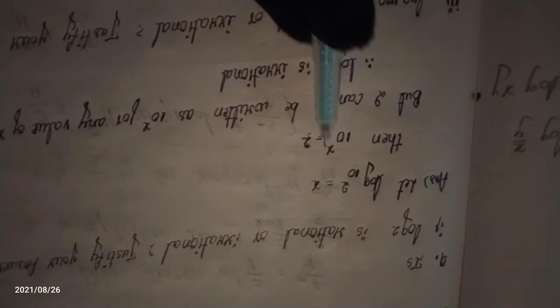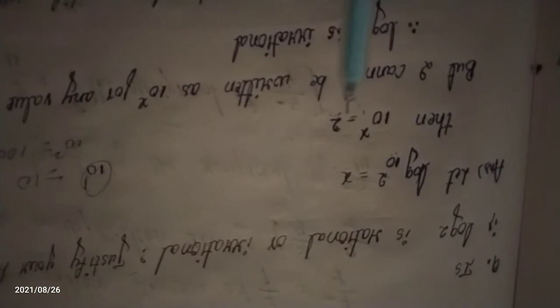Now we need to find the x value, because we cannot change the 2 in terms of 10. If you have 10 power 1, what is the value? 10 only. If you have 10 power 2, the value will be 100. We cannot write 2 as 10 to the power of x, so the 2 cannot be changed in terms of 10.